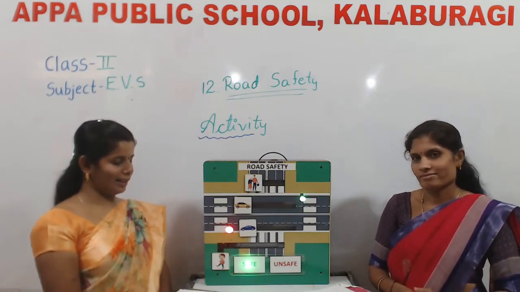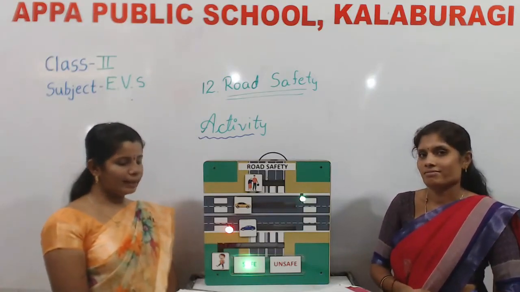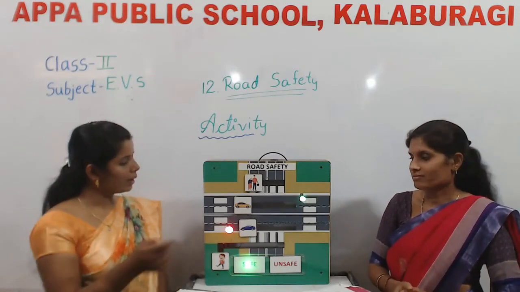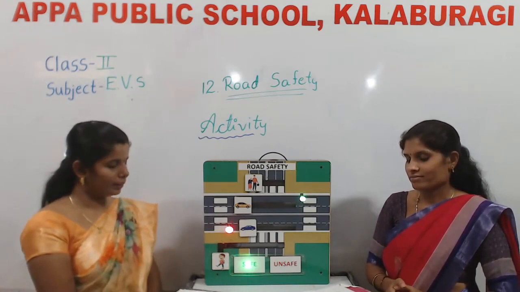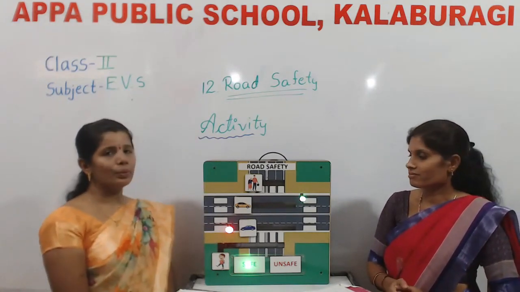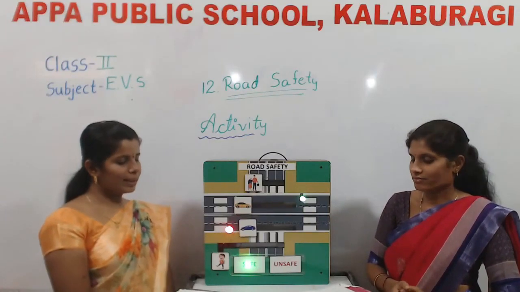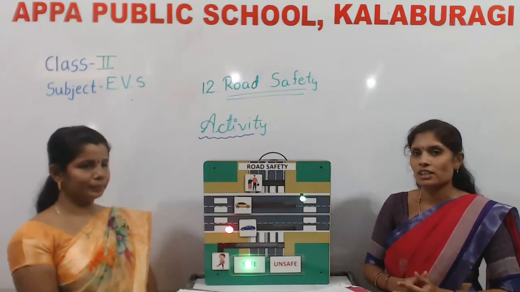Your answer is correct. Question number 3 is, what does the red light indicate in traffic rules? What does the red light indicate in traffic rules? Option A is to stop, option B is to move, option C is to relax. Yes, which is the correct answer, children?